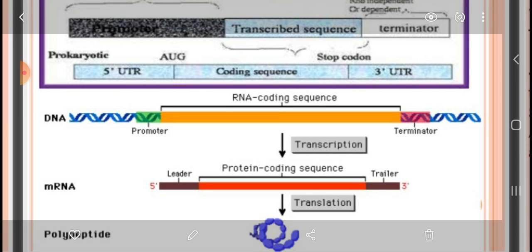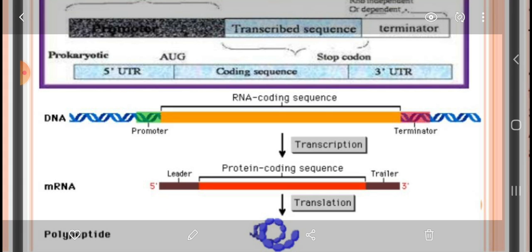This process is known as transcription. Here you can see the mRNA chain, which starts from the 5 prime end to the 3 prime end. The brown colored area is the leader area, and at the 3 prime end you have the trailer area.